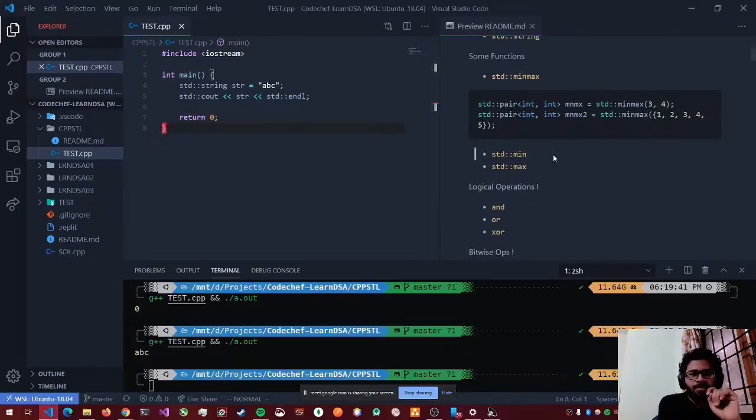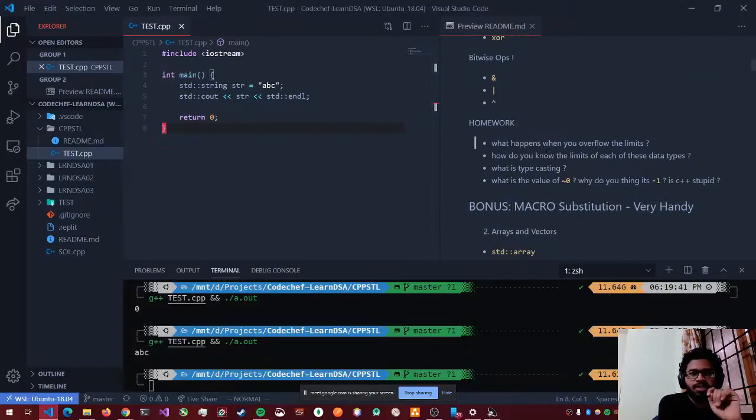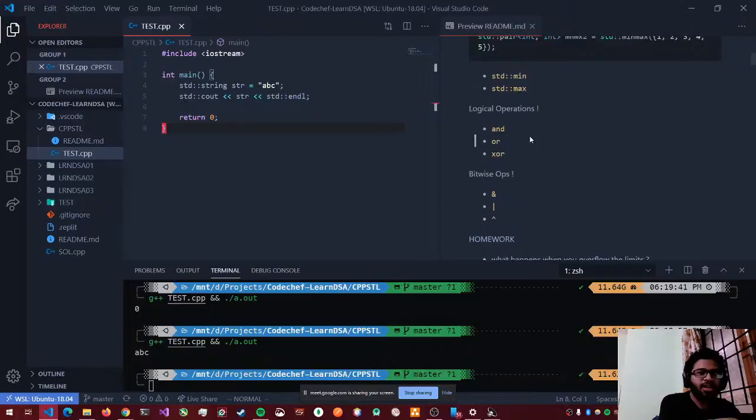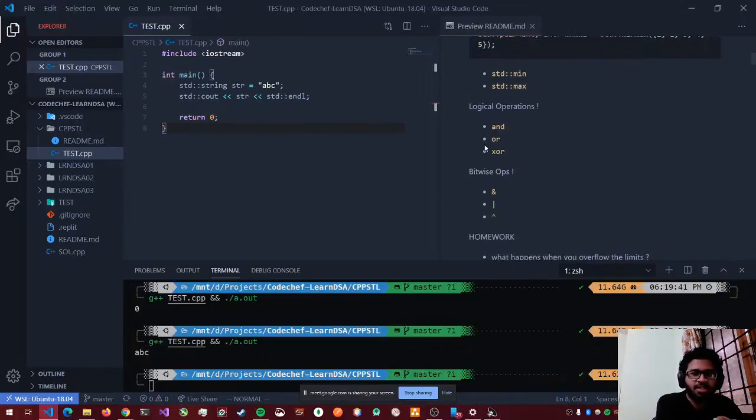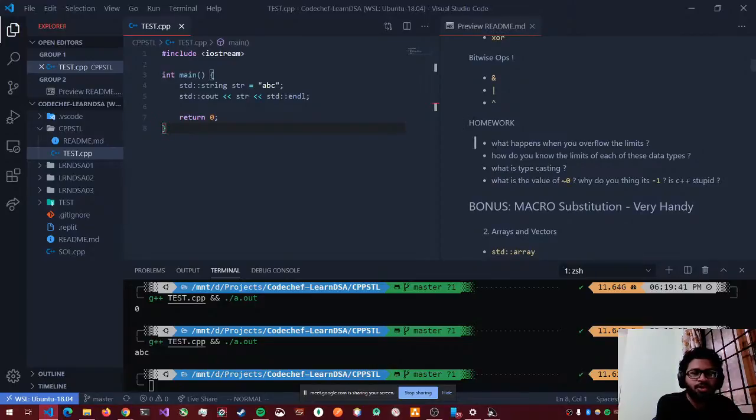Let's see. In the file readme.md, I have written whatever stuff you have in data types, and then I have a small homework for you. This is for you to try, and I'll solve some of them, and the rest you have to see what they are. So the first question is, what happens when you overflow the limits? And how do you even know the limits of each type, right?